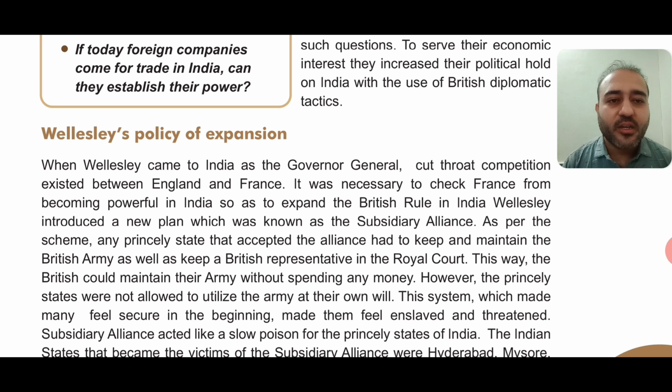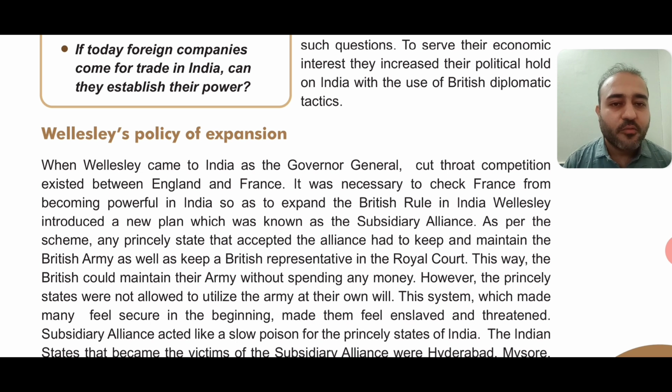This way the British could maintain their army without spending any money, because the responsibility of the army was given to the ruler who joined the Subsidiary Alliance. However, the princely states were not allowed to utilize the army on their own. Now the major problem: even though the king accepted the alliance, he could not use the army on his own. Before using the army, before fighting a war, they had to take the permission of the Britishers. Because of that, the kings were dependent on the Britishers.